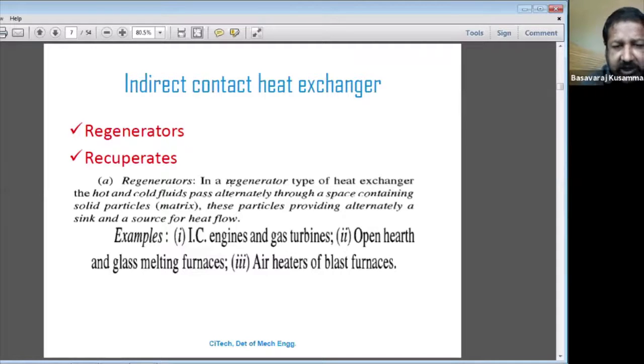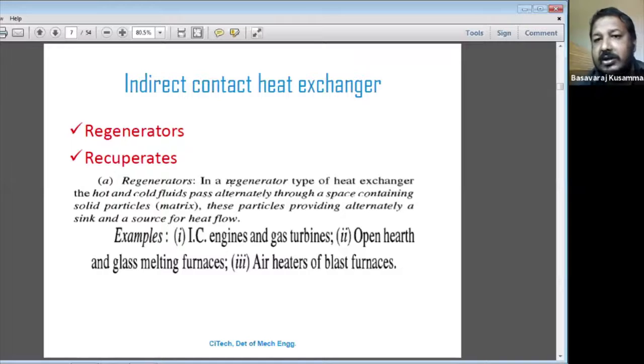So in a regenerator type of heat exchanger, the hot and cold fluids pass alternately through the space containing the solid particle matrix. So these particles provide alternately the sink and the source for the heat flow.